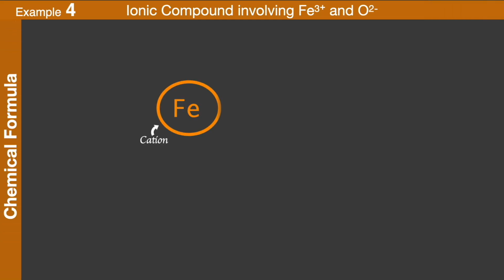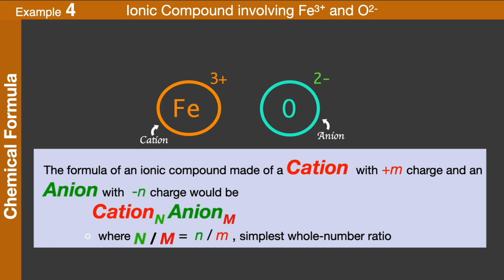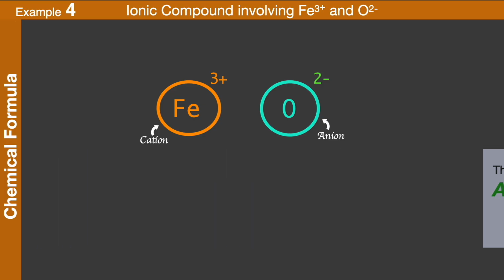Formula. The Fe3+ cation bears a plus 3 charge, while the O2- anion has a minus 2 charge. Using the crisscross method, we can determine the chemical formula of the ionic compound. For Fe3+ and O2-, the positive 3 charge of the cation Fe becomes the subscript of the anion O, and the negative 2 charge of the anion O becomes the subscript of the cation Fe. This results in the formula Fe2O3.